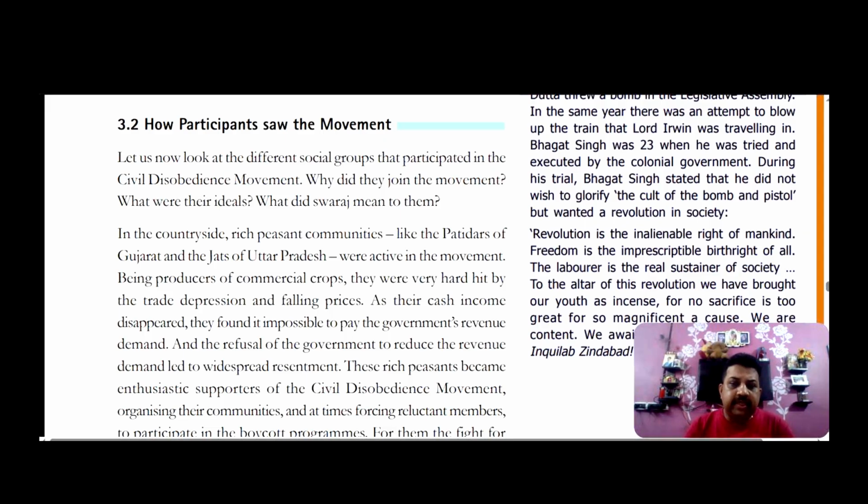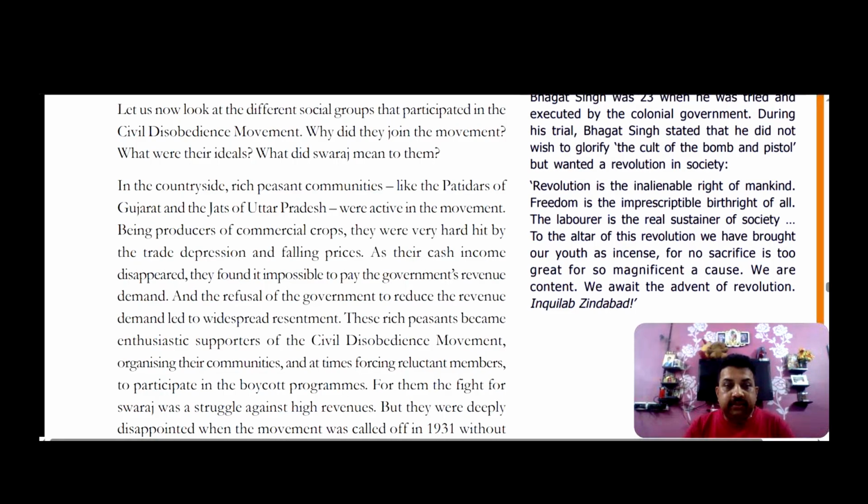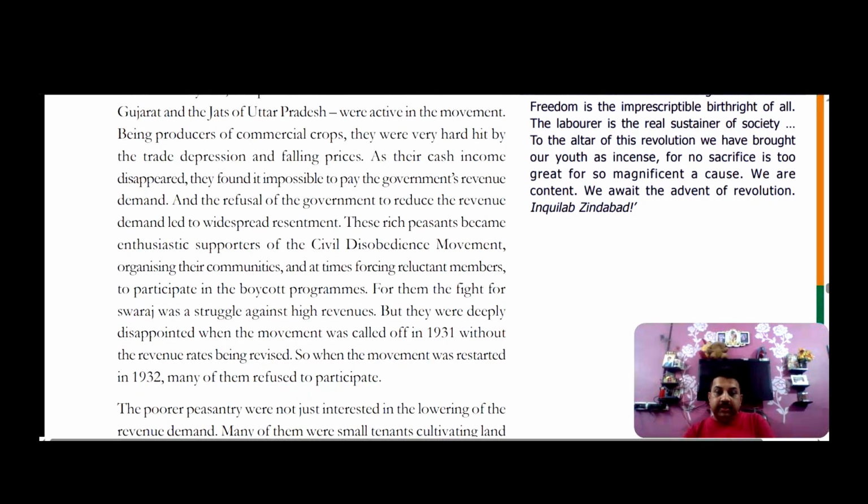Here also we'll come to see that people of different sectors of society accepted the civil disobedience movement in different ways, like the non-cooperation movement. In the countryside, rich peasants like the Patidars of Gujarat and the Jats of Uttar Pradesh were active in this movement initially. As their cash income disappeared, they found it impossible to pay the government revenue demand. During the time of depression, they thought that if they joined the civil disobedience movement, they would not have to give the tax to the colonial government.